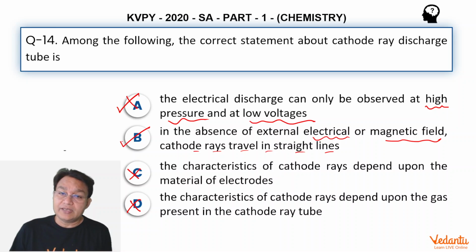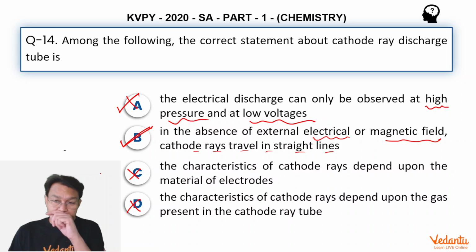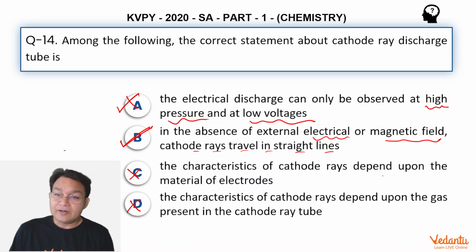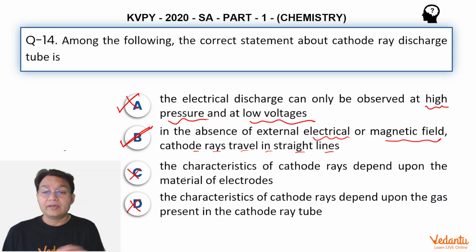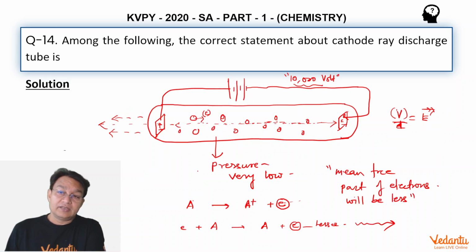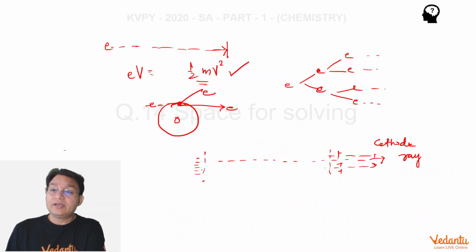That shows that they are particles. And the characteristics of cathode ray depend upon the material of the electrode? They do not depend on the electrodes. Whatever material you take for the electrodes, you will always observe cathode rays. Their e by m will never change. The mass of the cathode ray particles will never change. So this is also wrong. Okay. So very interesting question, and I hope that you understand the process of the discharge tube experiment.